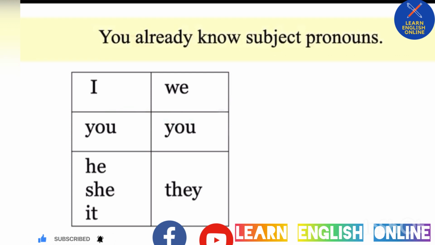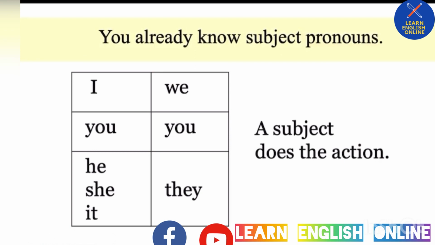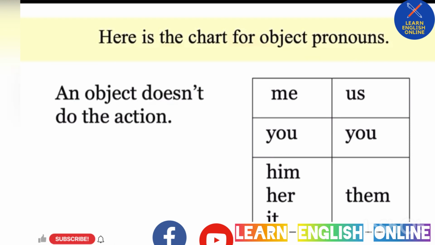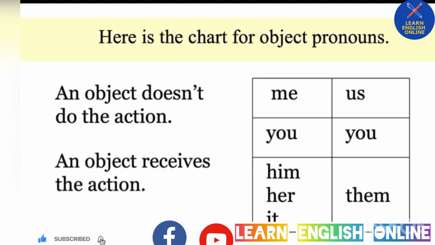You already know subject pronouns: I, you, he, she, it, we, you, and they. You hear them all of the time. Remember, a subject does the action in a sentence. Here's the chart for object pronouns. You've probably seen these too: me, you, him, her, it, us, you, and them. An object doesn't do the action in a sentence. An object receives the action or the result of the action.